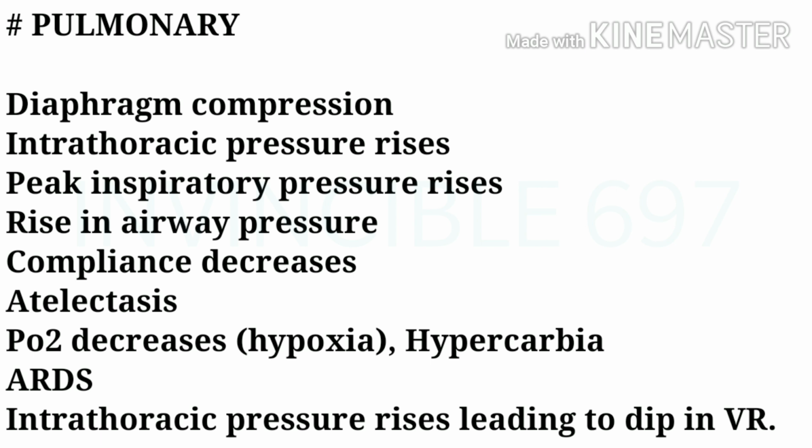Now coming to the pulmonary system. Abdominal compartment syndrome causes diaphragm compression, which raises intrathoracic pressure, causing peak inspiratory pressure rise and rise in the airway pressure, due to which compliance of the lung decreases, which ultimately causes partial pressure of oxygen to decrease, causing hypoxia and hypercarbia that leads to atelectasis and acute respiratory distress syndrome. Intrathoracic pressure rise also leads to decrease in venous return.